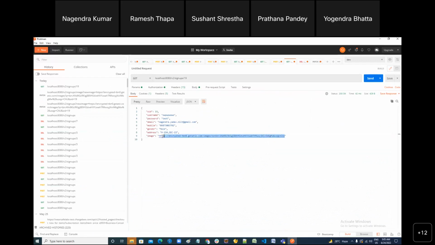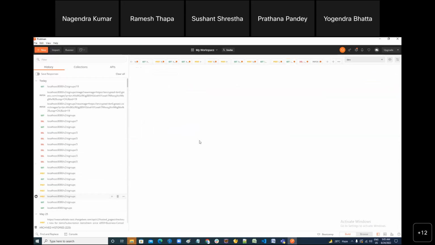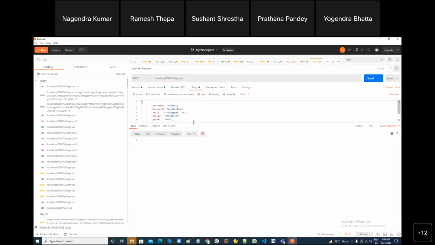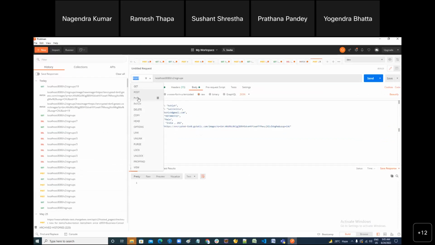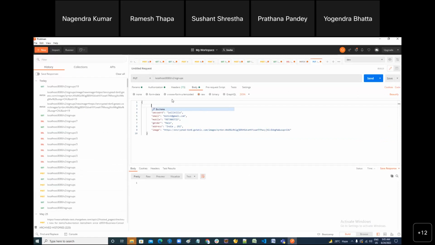So patch, I have tested patch. Let's test put. Put is similar to post, right? Access the post in body, right? Everything will be the same, only you have to use put. But here it is mandatory that you pass one extra parameter, that is SID. Without the primary key you cannot update it, right?